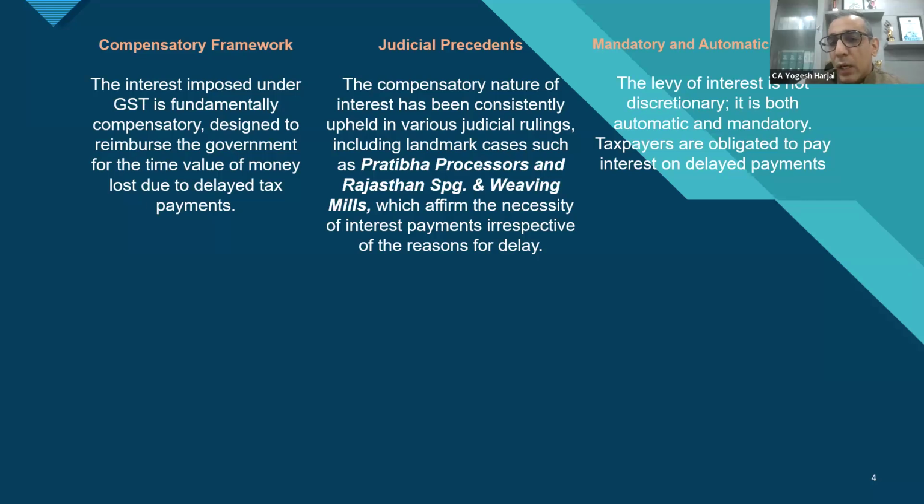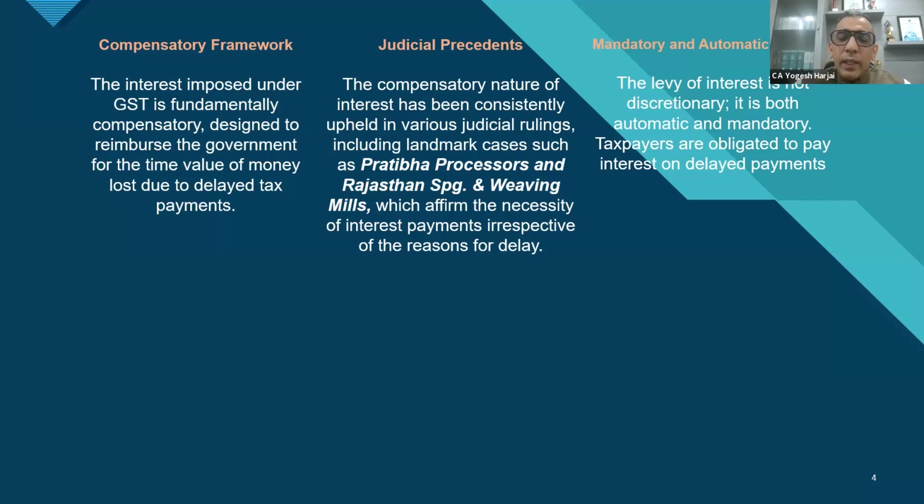If they can, then how should it be done? If they cannot, then what is the process? What is the mechanism to recover the interest, particularly self-assessed interest? When I say self-assessed interest, it is on the self-assessed liability based on GSTR 1 and GSTR 3B.